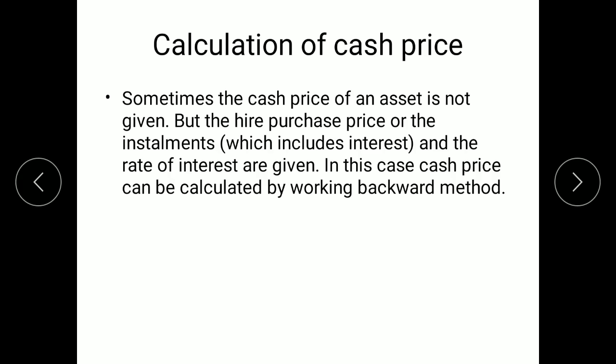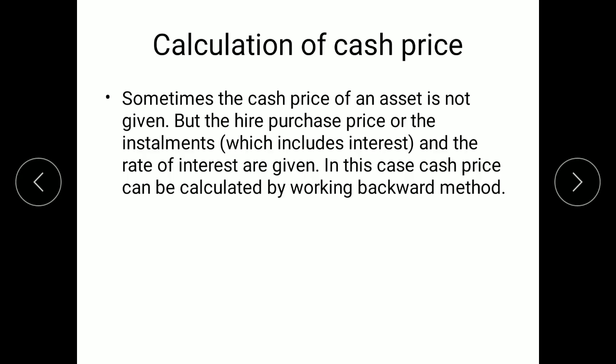Till now we have checked the calculation of interest. Next one is calculation of cash price. In some questions we might be given all the information like installment amounts, the rate of interest, the number of installments, everything will be given, but the cash price of the asset will not be given in the question. At that time we will have to find the cash price, which is done using the working backward method.